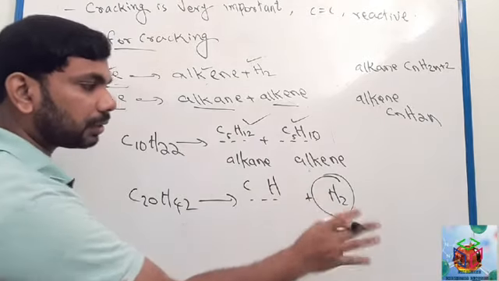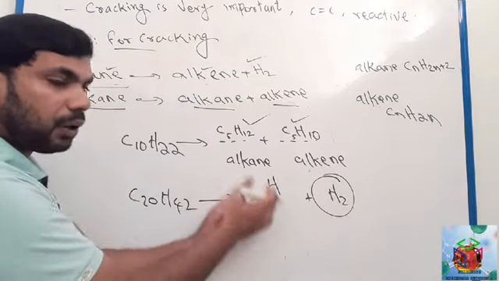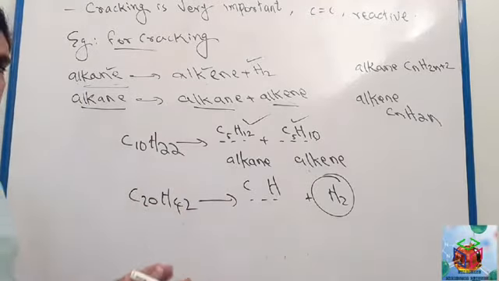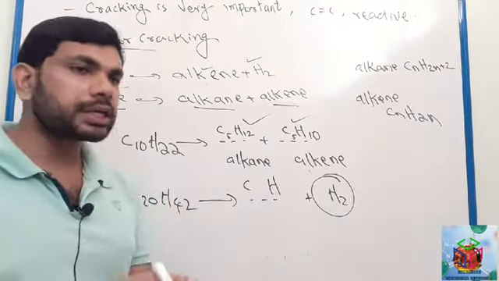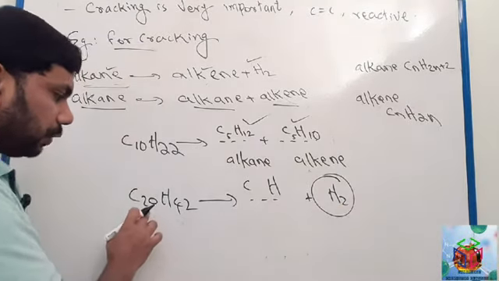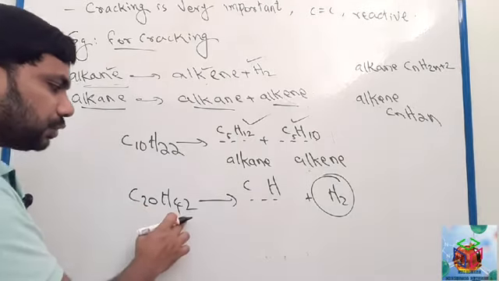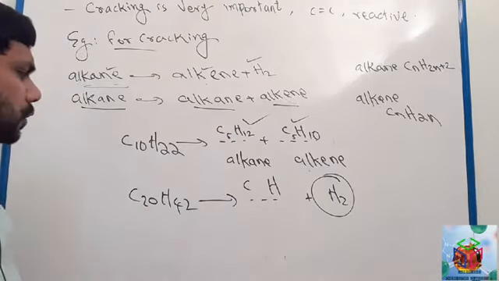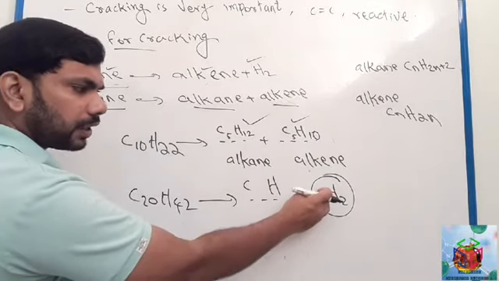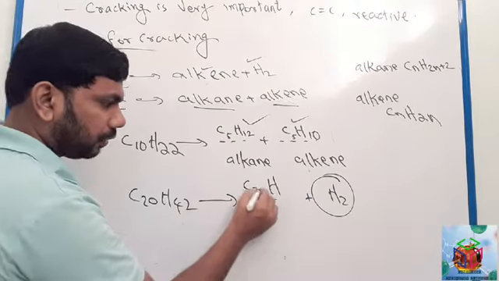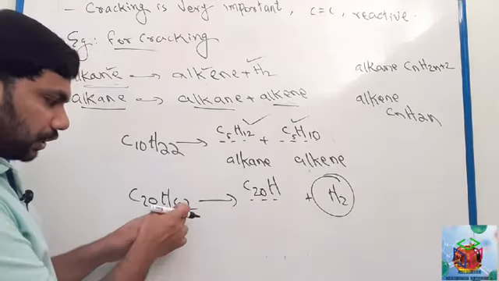Here there is no carbon, so the complete carbon comes over here. You understand? After cracking, imagine only two products, this product and hydrogen. We know 20 carbon, 42 hydrogen, so here 20 carbon.